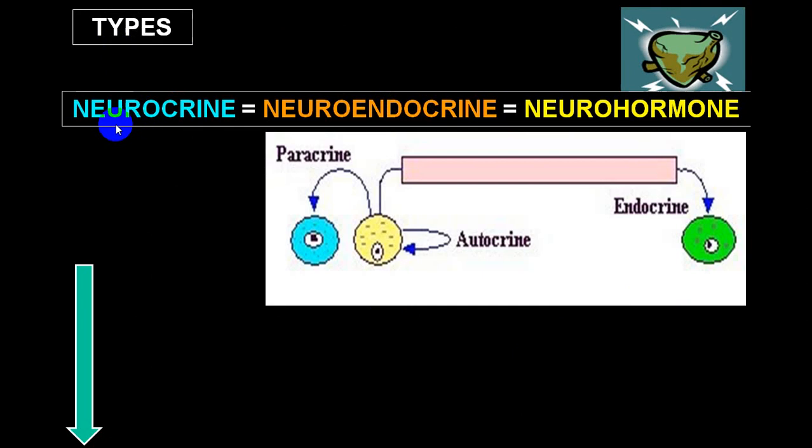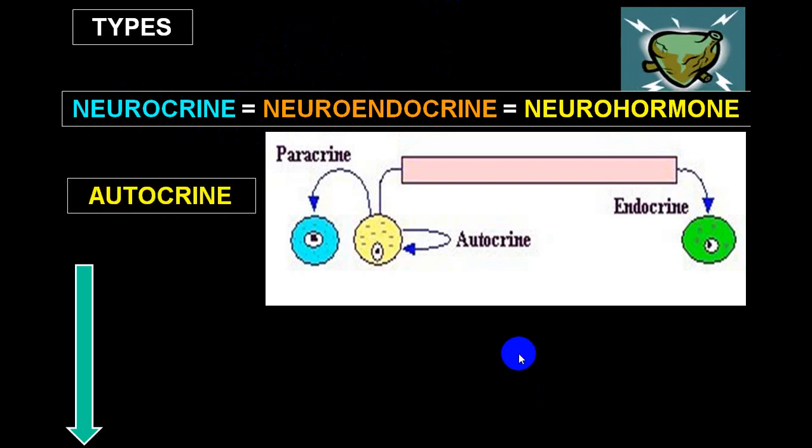There are some words which are utilized: neurocrine system or neuroendocrine system or neurohormones, and these are present in the hypothalamus. They secrete the hormone and they will have effect on the anterior pituitary and posterior pituitary. So we have autocrine. Autocrine means it is secreted and has effect on the same cell. So those are called autocrine cells.